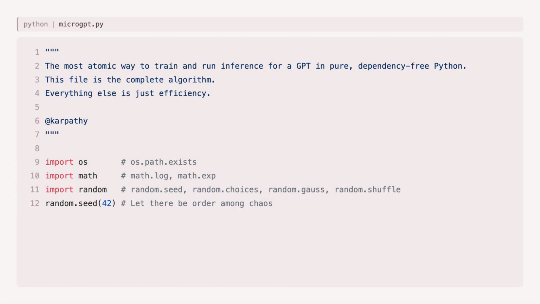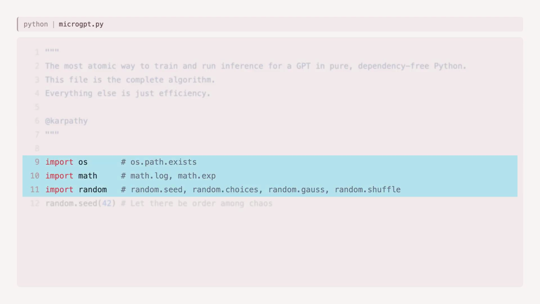Every large language model on the planet, ChatGPT, Claude, Gemini, runs the same core algorithm. And Andrej Karpathy proved it fits in 200 lines of Python. No PyTorch, no TensorFlow, no NumPy, just the standard library. The opening line says it all. This file is the complete algorithm. Everything else is just efficiency. Let's walk through every line and see exactly what powers the AI revolution.